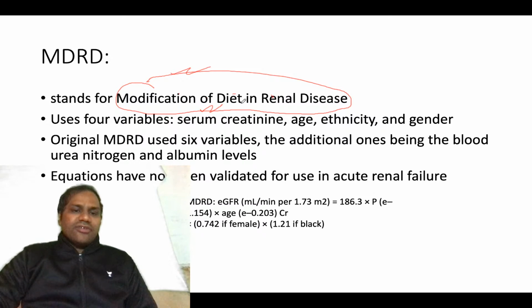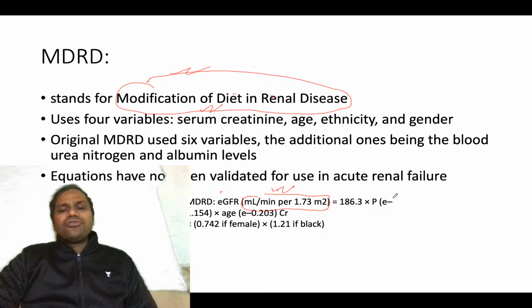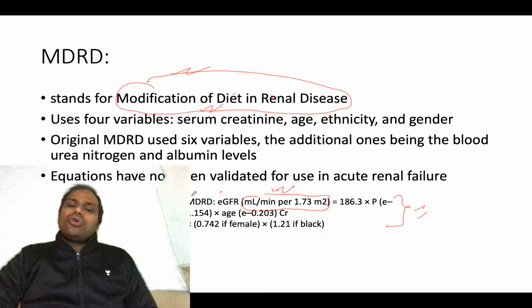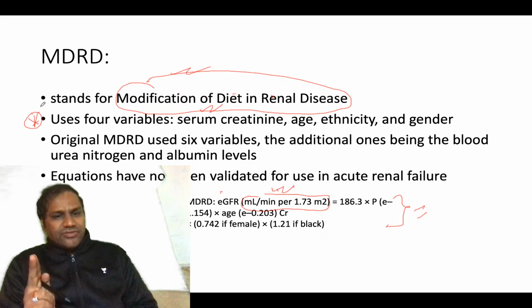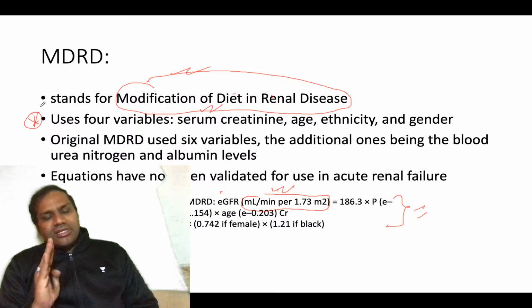So this modification of diet in renal diseases is expressed as ml per minute per 1.73 meter square. So the area has also been used. This formula is a bit tough, so I don't think that any numerical question regarding this MDRD will be asked in the exam, okay. But what you need to know is that it originally used 6 variables, but at present the modified one uses 4 variables.